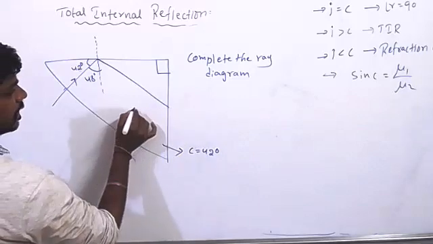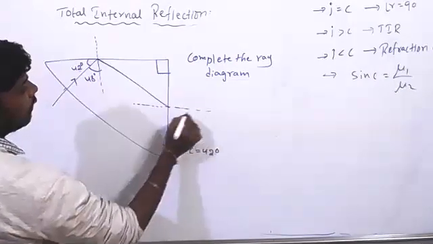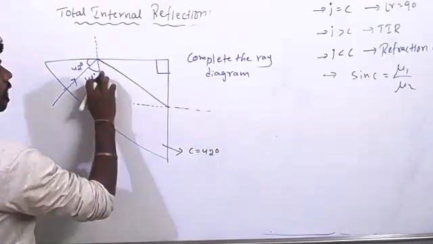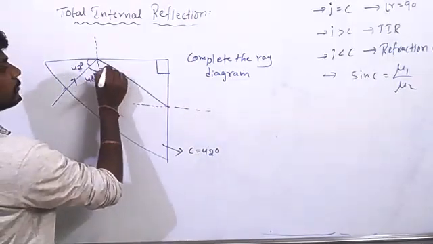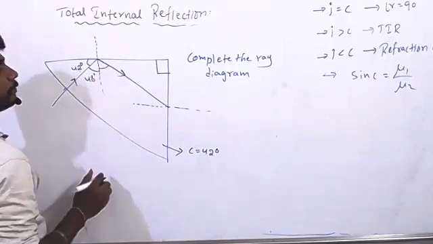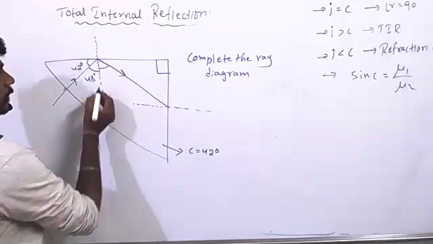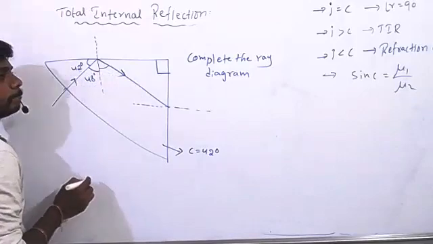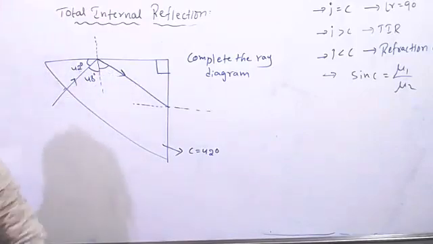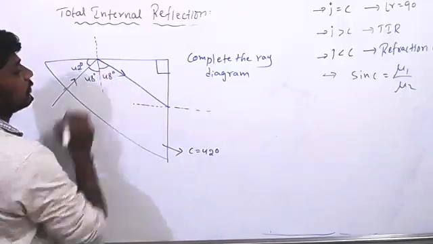So reflection. Again, it is incident on this surface, so wherever it is incident, there we have to draw one normal. It is 48. Angle of incidence equals angle of reflection, no? 48 degrees.